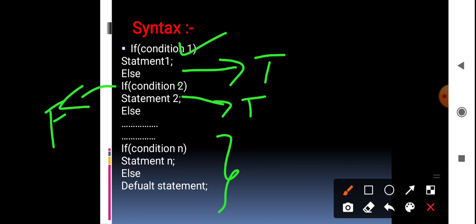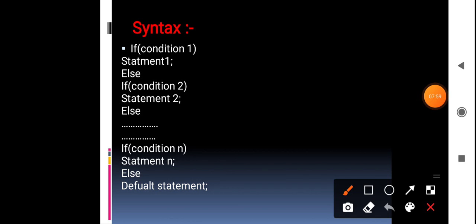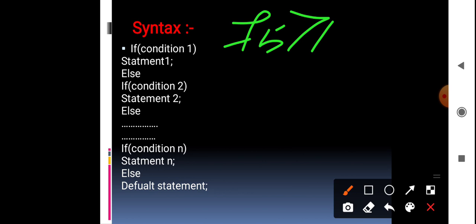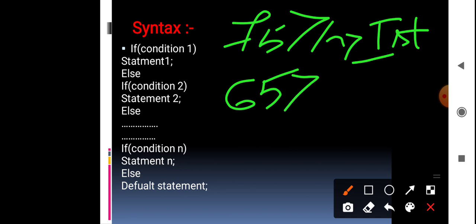For example, if a student secures more than or equal to 75 marks, he will be considered as what? First class. Is it right? Else we check one more condition. If the student secures more than or equal to 65 marks, then he will be considered second class.